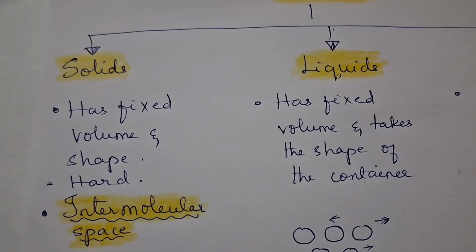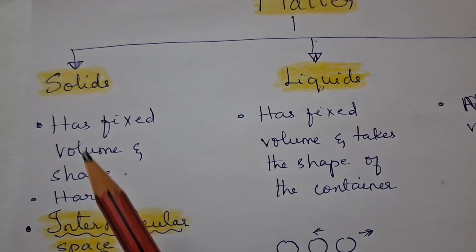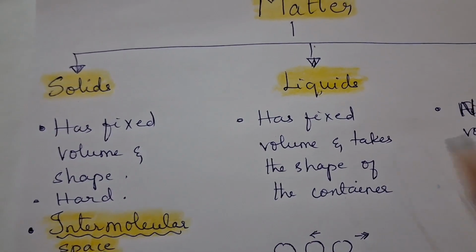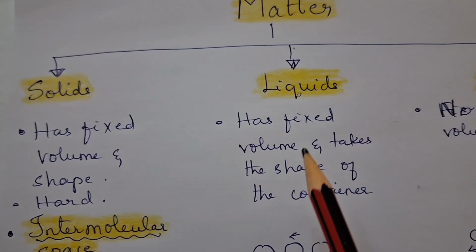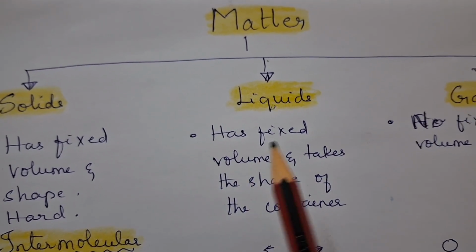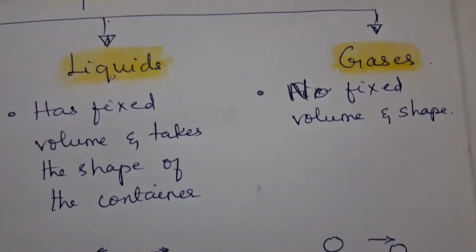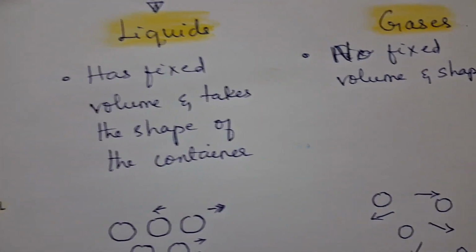If you see the difference, solids have a fixed volume and shape and they are hard. So generally this is a solid. Liquids have many examples: water, milk, juice, oil, etc. They have a fixed volume and take the shape of the container. In the case of gases, there is no fixed volume and shape.